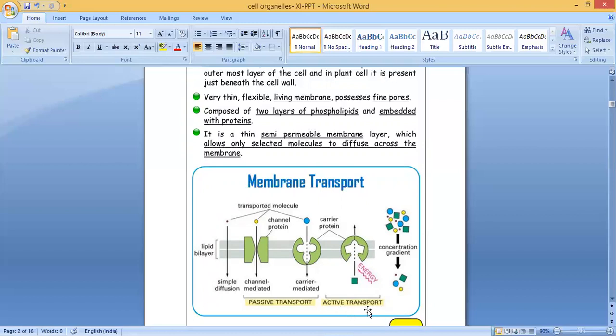That is called active transport. Clear? Here you can see the concentration gradient, higher concentration and lower concentration. From higher to lower, no energy is needed; that is passive transport. Lower to higher goes against the concentration gradient and needs energy; that is active transport. Clear?